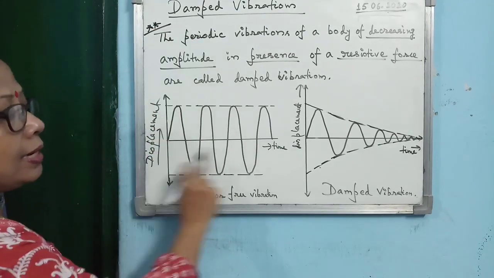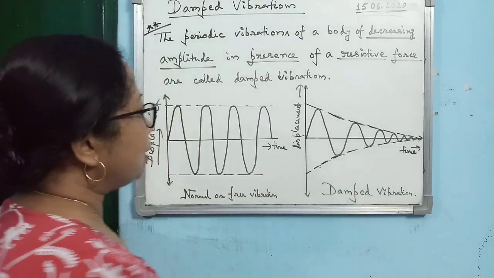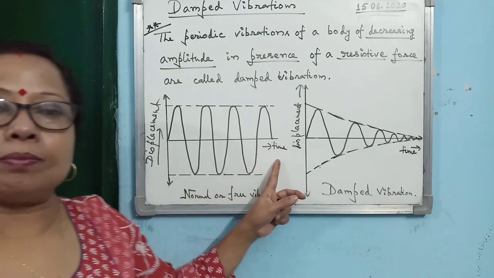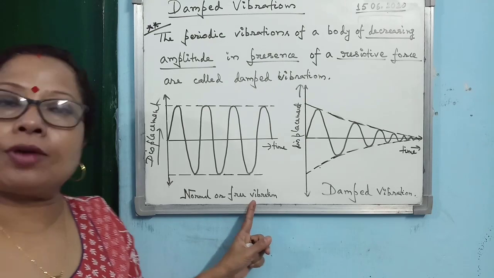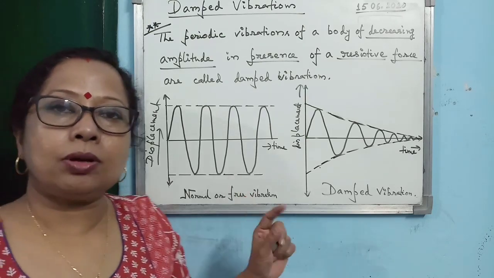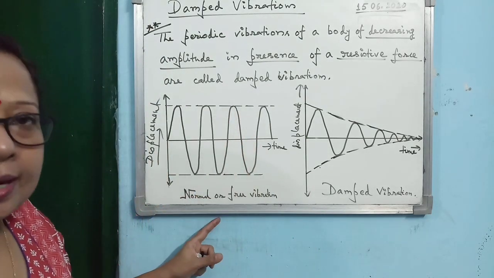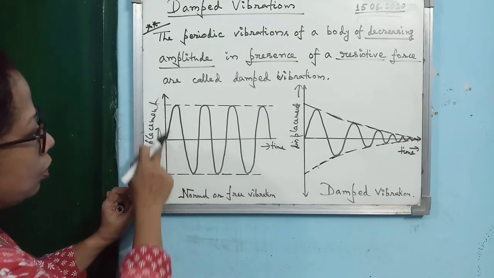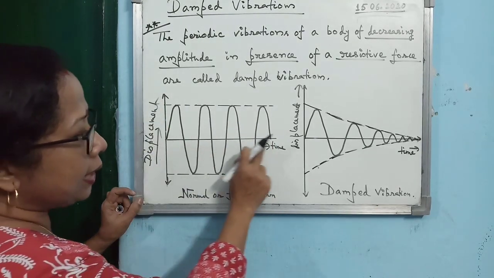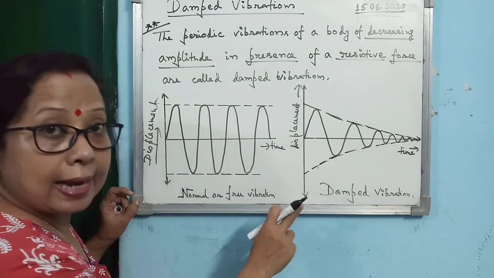Here I have drawn two graphs, the displacement time graphs. This is the displacement time graph for natural or free vibration. To make the video short, I have already drawn it to save time. So how will you draw the diagram? First you draw the y-axis, then you draw the x-axis along one ruled line.